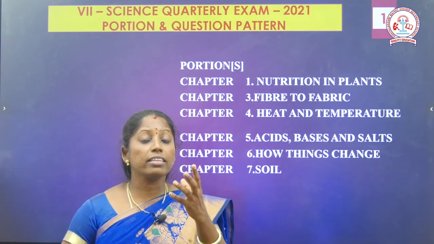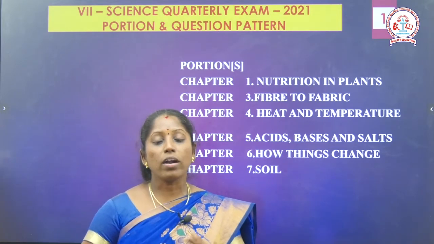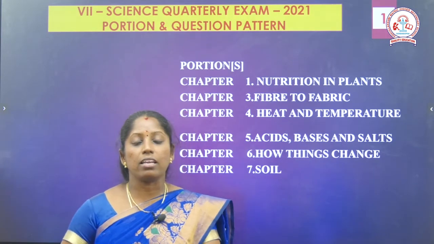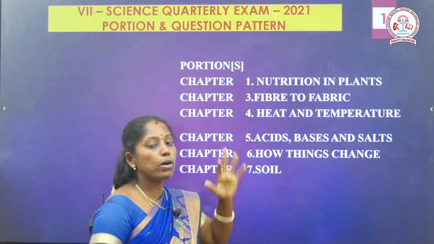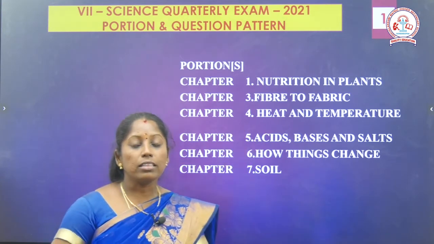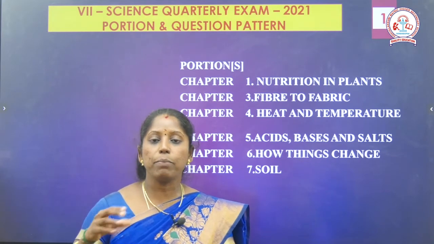How can we get wool from the sheep? Then how can we get silk from the silkworm? What are the processes and steps there? That we can study in the third chapter, fiber to fabric lesson. Then the next one, the fourth chapter. What is that? Heat and temperature lesson.